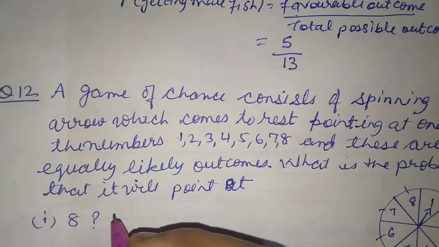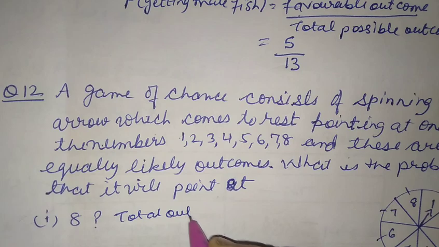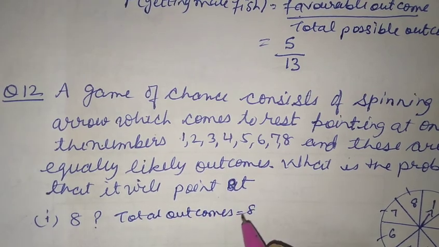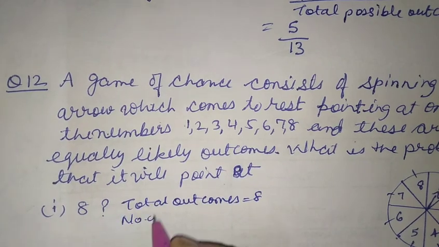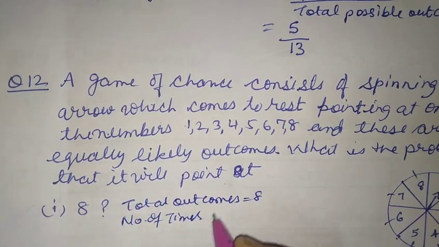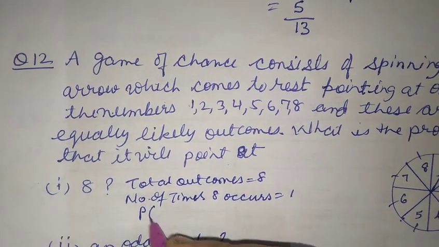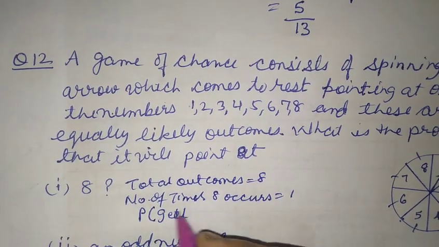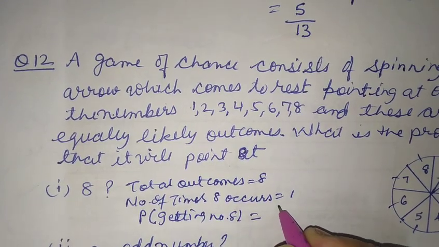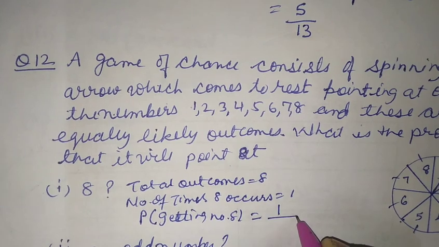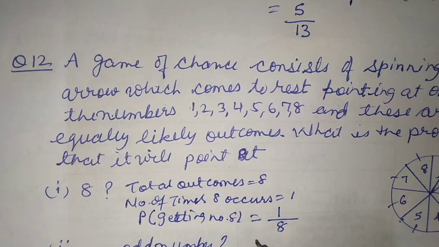So first of all, let us write down total outcomes. So total outcomes here we have is 8, and 8 occurs only once. So we write number of times 8 occurs is equal to 1. So probability of getting number 8 will be equal to favorable outcome, that is 1, and total possible outcome, that is 8. So probability of getting number 8 is 1 by 8 here.